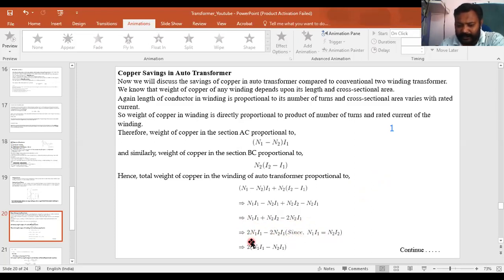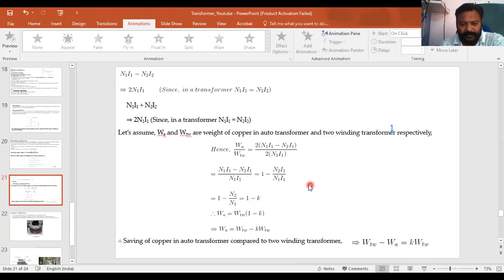Taking 2 common, we get 2 (N1 I1 minus N2 I1). Since for a transformer N1 I1 equals N2 I2, the two winding transformer has N1 I1 plus N2 I2, which is 2 N1 I1.